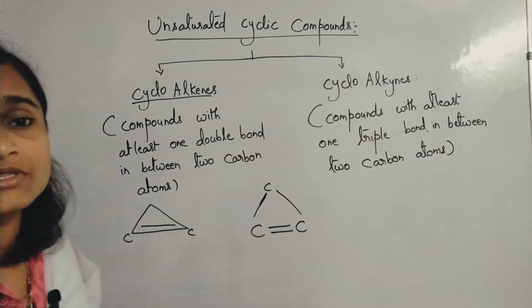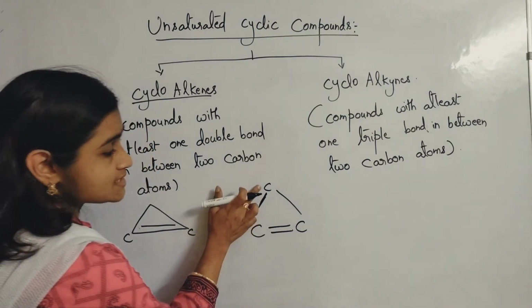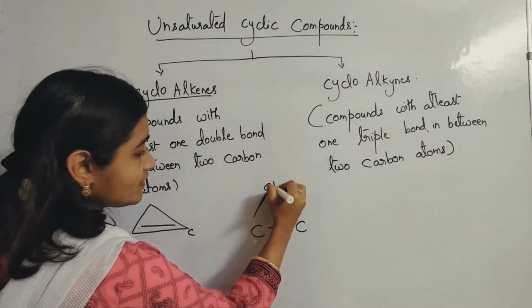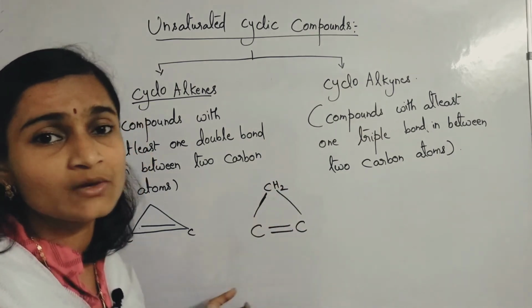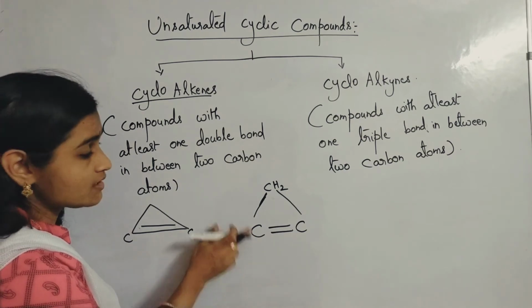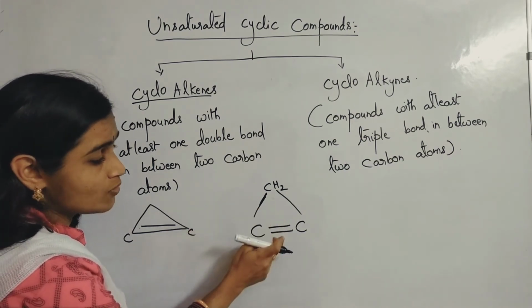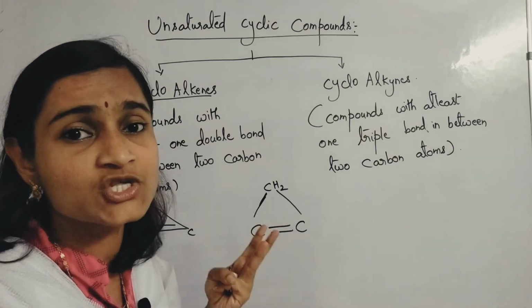Now how many hydrogens are to be attached? Check with the tetravalency. For this carbon already 2 bonds are there, so 2 more hydrogens are required. So CH2 we kept there. Now for this carbon atom, please check. Here 1 bond, here 2 bonds are already there. Totally 3 bonds finished.